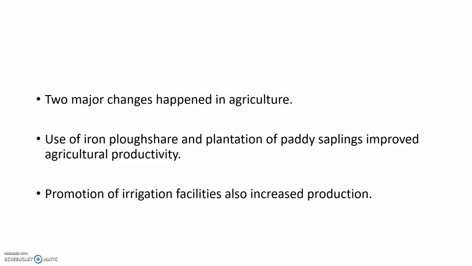The promotion of irrigation facilities also increased production. Irrigation facilities means water supply to the agricultural fields. They irrigated their land properly, supplying more water at the right time. Because of that, production also increased.